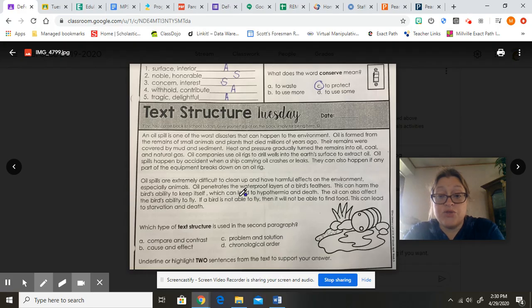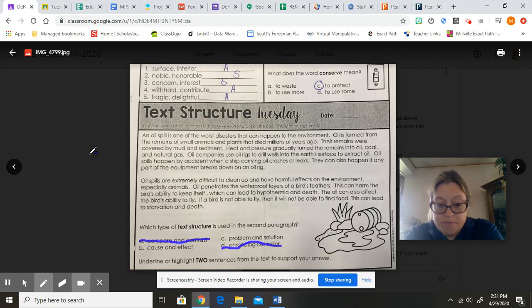Okay. So to use our strategy, a process of elimination, I think we can go right ahead and cross off A because we know we are not comparing and contrasting. We're not doing anything in that paragraph to see how things are alike and different. And I think we can get rid of chronological order because I don't see any of those sequential words like first, next, then, last, dates, anything like that.